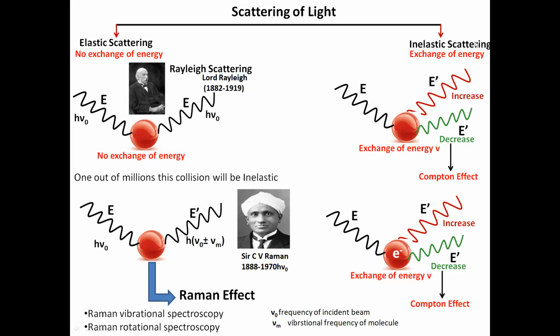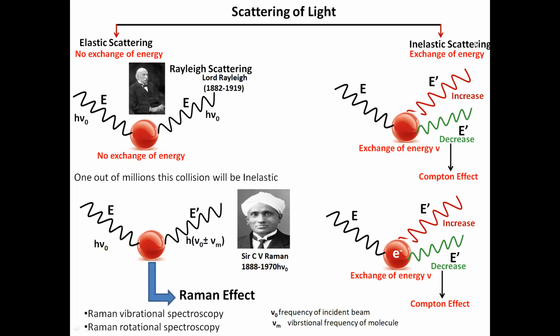Suppose I have considered a molecule, which you can see with the red color. A light is coming on the surface of that molecule, and the light is scattered from the surface of that molecule. H nu 0 was the energy of that photon, and the energy which is reflected from the surface was also the same, H nu 0.